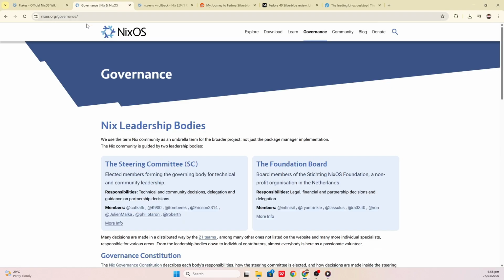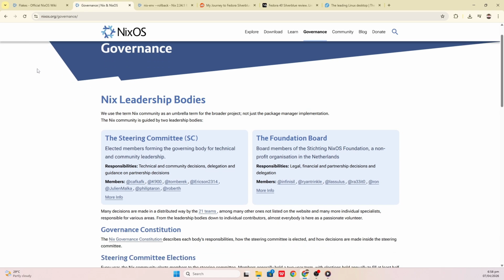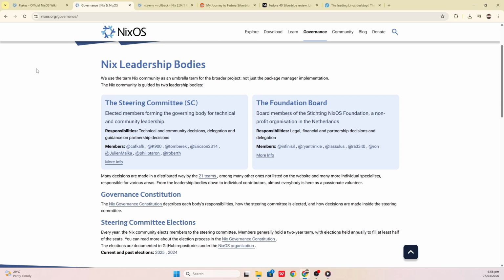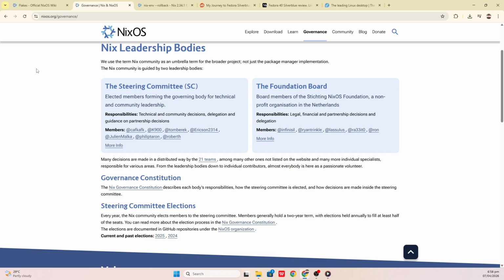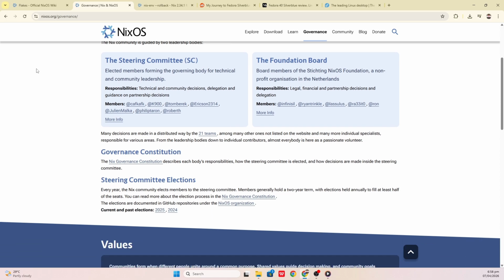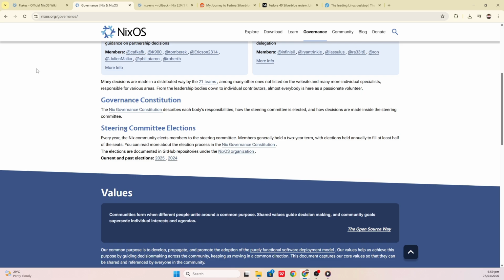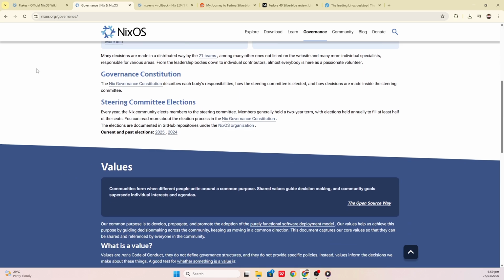The operating system applies this model to the entire machine. Kernel, bootloader, services, users, packages, configuration files, all described in a single declarative specification. One command applies that specification. The same file produces the same system anywhere. Rollback means selecting a previous generation from the boot menu or running a single command.